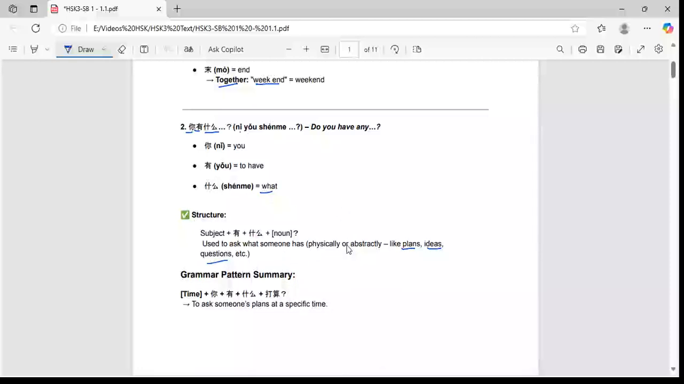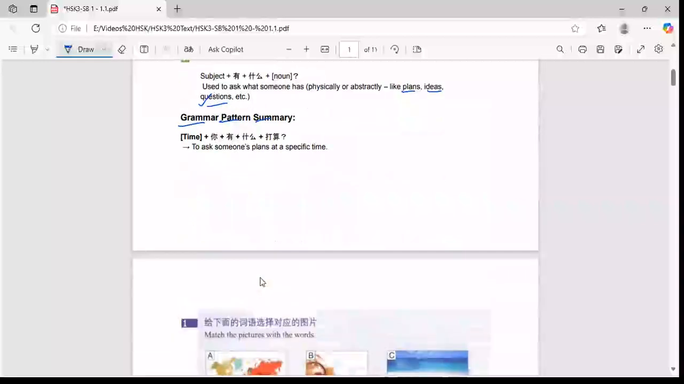So not only for plans, we can also ask about opinions, and we can also ask about questions. So the grammar pattern here is nǐ yǒu shénme dǎsuàn, to ask for someone's plans at a specific time. Here is the order: we have to put the time first, Zhōumò nǐ yǒu shénme. That time here is Zhōumò, or else we can say any time frame.